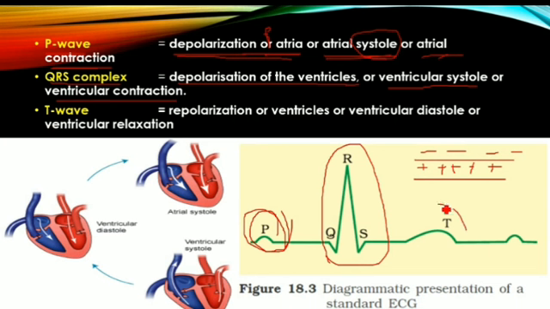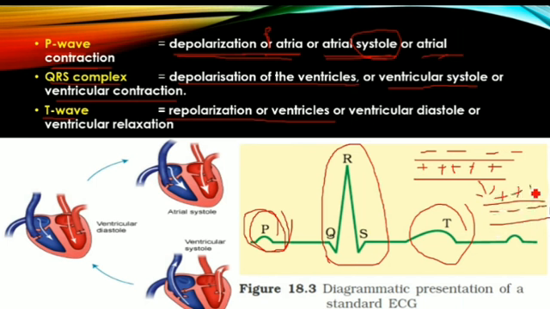Next, finally, the T wave. The T wave indicates the repolarization of ventricles. Repolarization of ventricles means, see, during depolarization, there is a formation of positive charge inside the cardiac muscle cell. When this positive charge formed inside the cell becomes a negative charge again, back to normal, then that is called repolarization. Repolarization of ventricles leads to ventricular diastole.